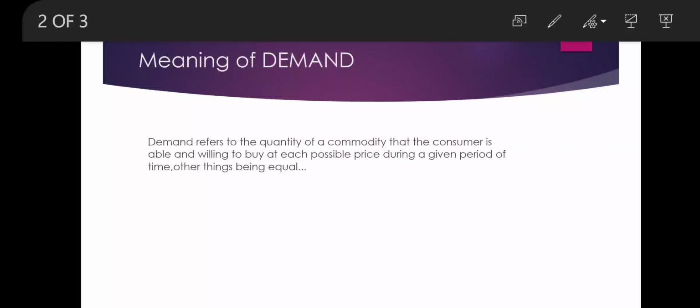Now, there are four elements of the demand for a commodity. First is the desire for a commodity, money to fulfill that desire, a period of time, and readiness to spend the money.